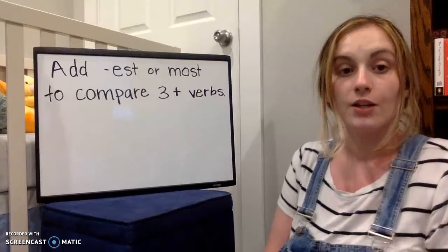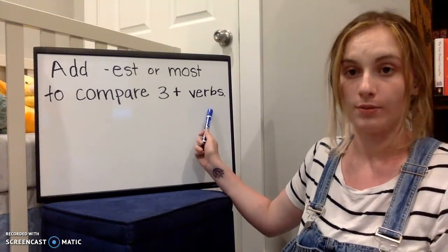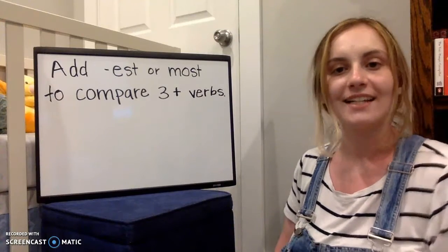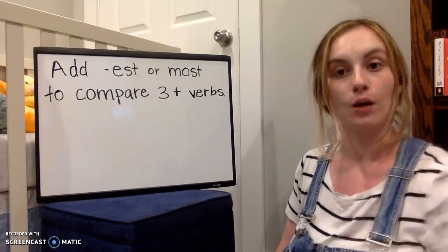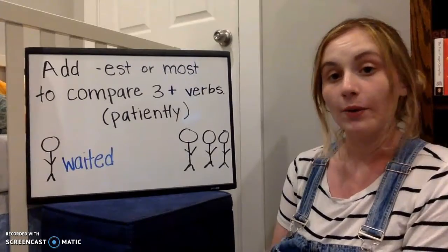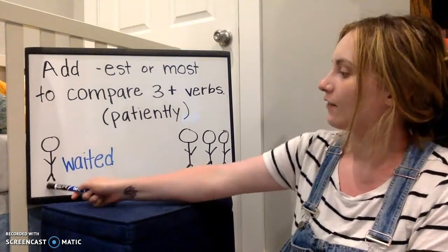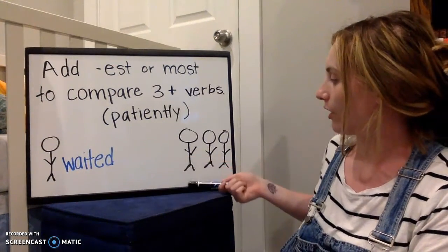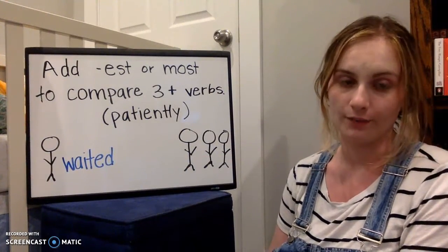Let's move on. Okay. So now if we have three or more verbs that we're comparing, we add est or most instead of er and more. Let me give an example. So now we have the adverb patiently again, but this time instead of two people being compared, we have four. So we have three or more people being compared.